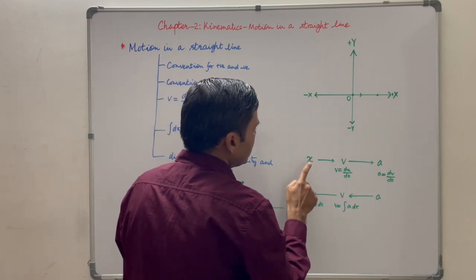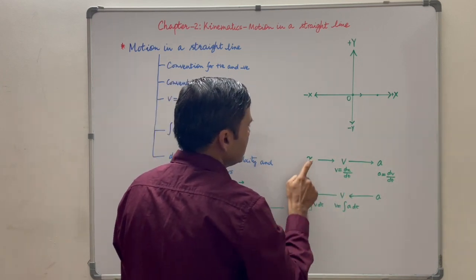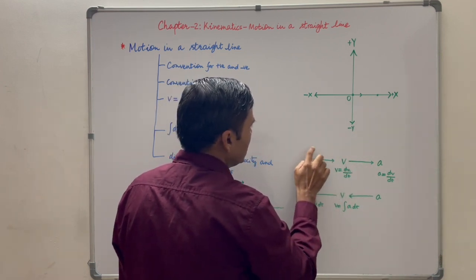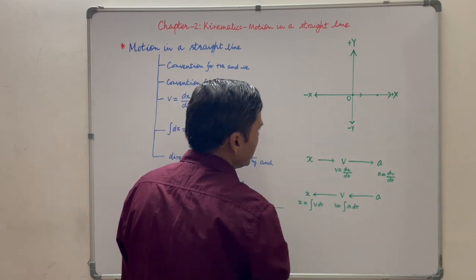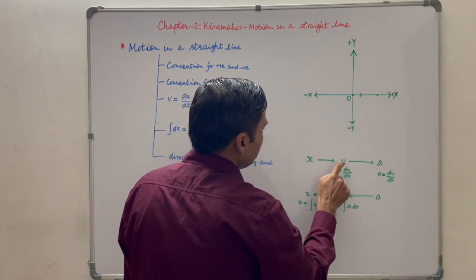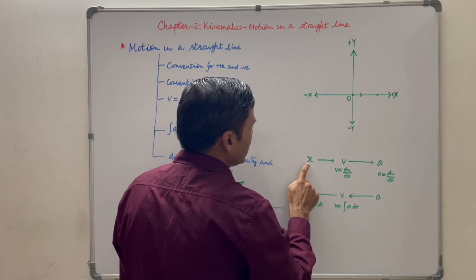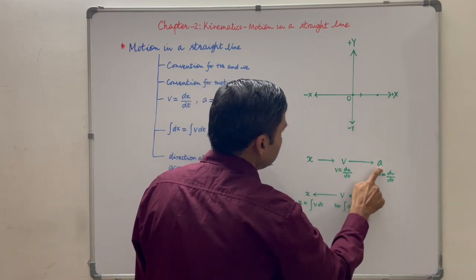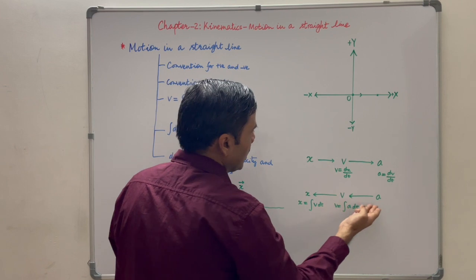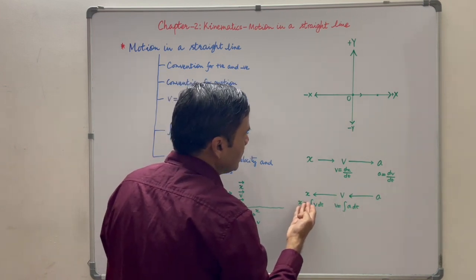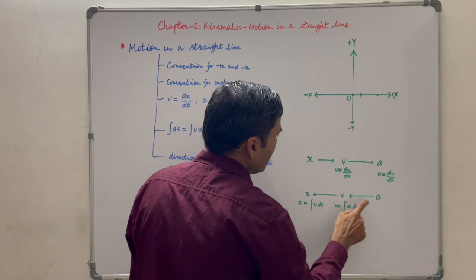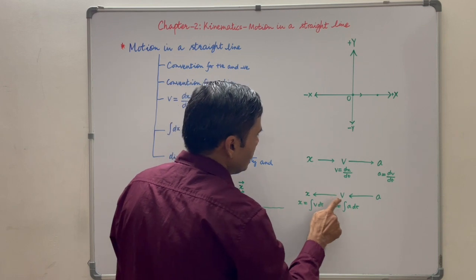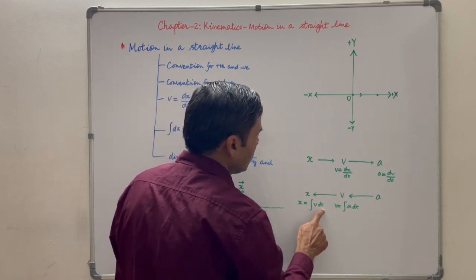Suppose we want a relation between x, v and a, that is position, velocity and acceleration. If we have to calculate the next quantity when the previous is given, then we have to differentiate. Suppose we want to get v when x is given, then we need to differentiate x with respect to time, means v is equal to dx upon dt and a is equal to dv upon dt. If we have to move in the opposite direction, then we need to integrate, means to calculate v when a is given, v is equal to integration of a dt. To calculate x when v is given, x is equal to integration of v dt.